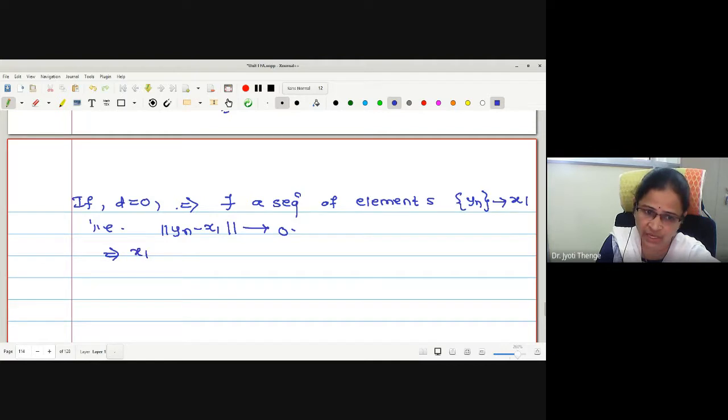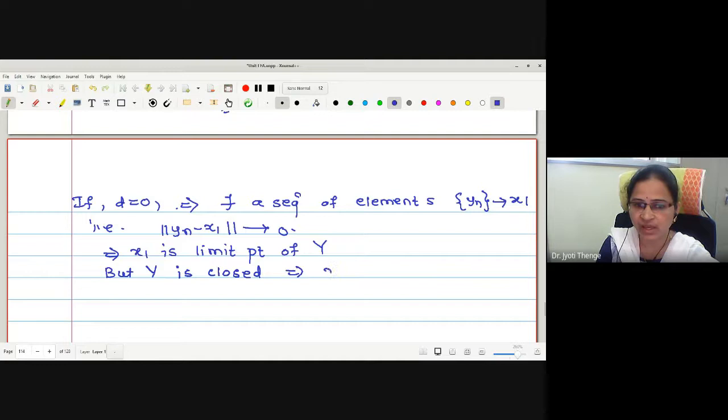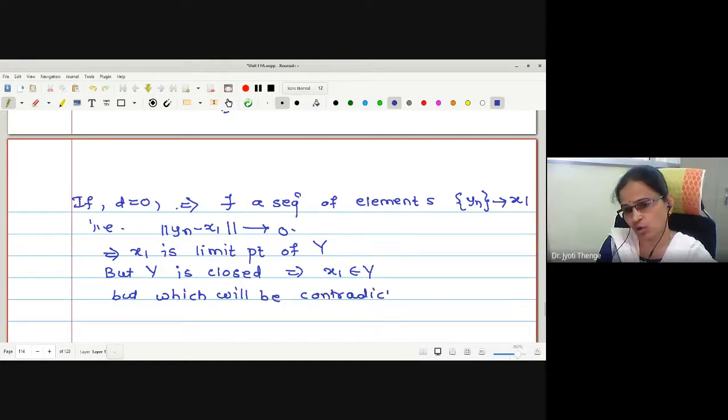With this, x1 is a limit point of capital Y. But capital Y is closed, which will imply x1 is in Y. Correct now? x1 is in Y, which will be a contradiction to what? x1 is an element of X, not in Y.